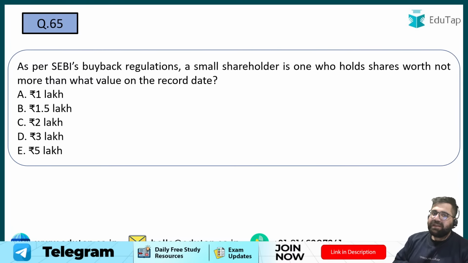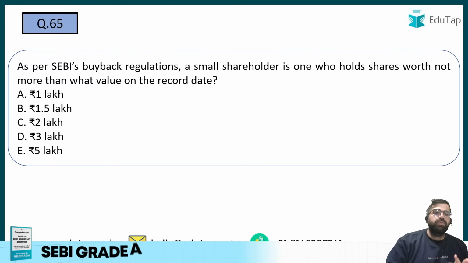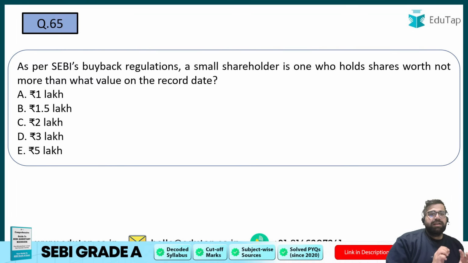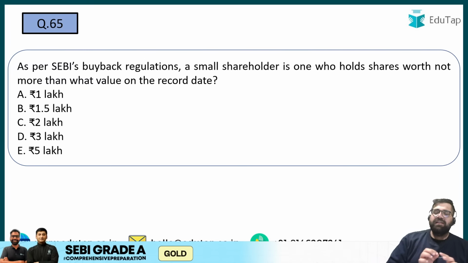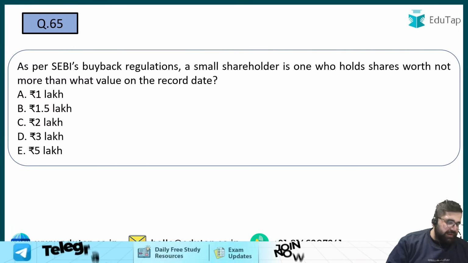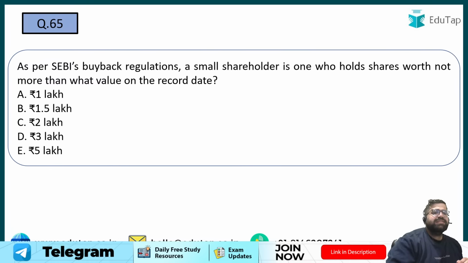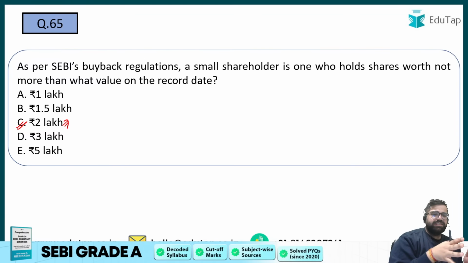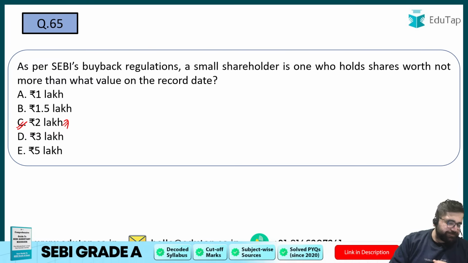65. As per SEBI buyback regulation, a small shareholder is the one who holds shares worth not more than what value on the record date? If I have to classify somebody as a small shareholder, then tell me what will be the classification criteria for small shareholder. Yes, it will be option number C. Tell me, is there any kind of quota which is allocated for small shareholders for buyback? Yes or no? Yes, the correct answer will be 2 lakh. So any shareholder who is having less than 2 lakh of shares will be classified as a small shareholder.